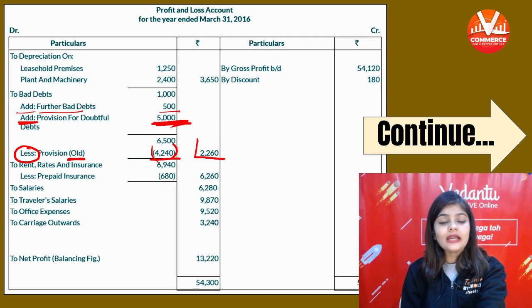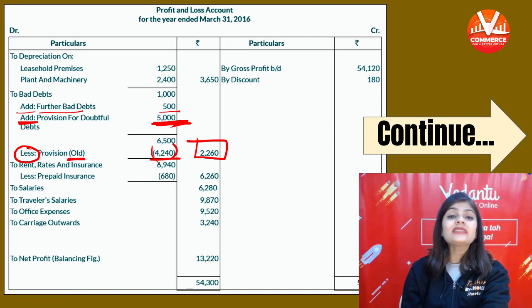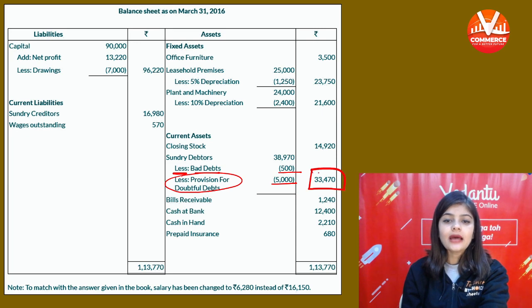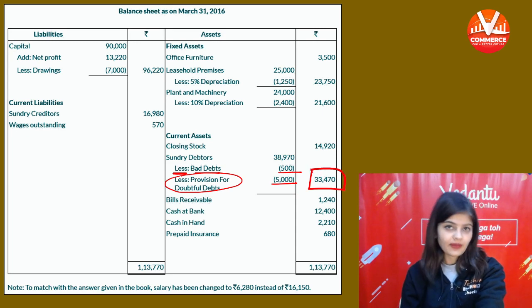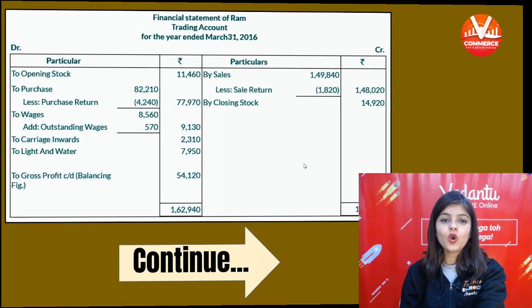Now the final bad debt is 2260. और बैलेंस शीट में we will only subtract the new provision. Less new provision 5000 and your debtors are 33,470. तो हमारी नेक्स्ट एडजस्टमेंट भी हो गई.